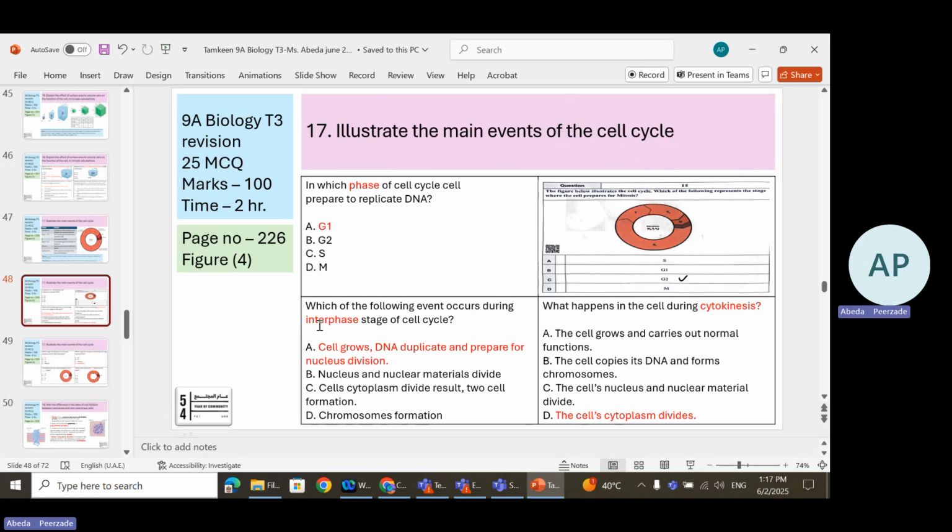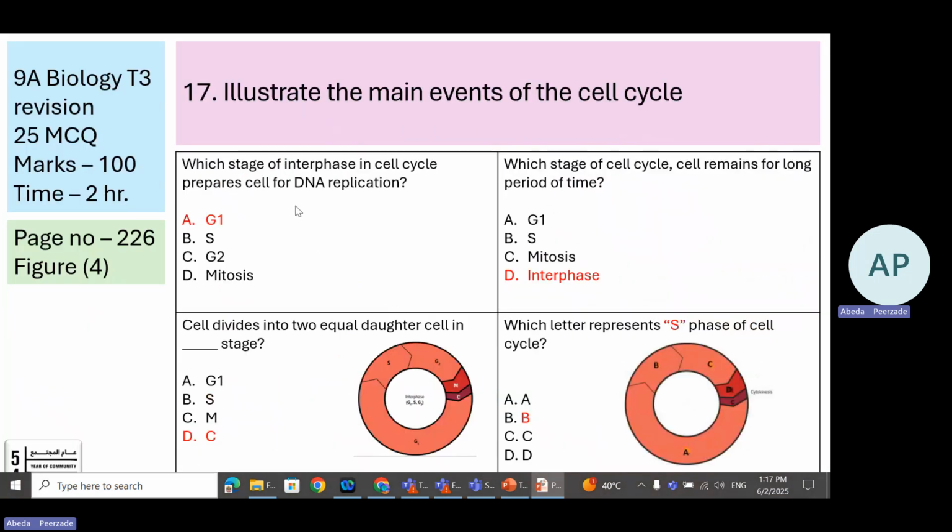Interphase is a growth phase. The cell grows in size, DNA replicates, it prepares for the nuclear division. Okay, the same question repeated. Which phase prepares for the DNA replication? That is G1. For a longer period of time, the cell remains in which phase? In interphase. It's the longest phase in the cell cycle.